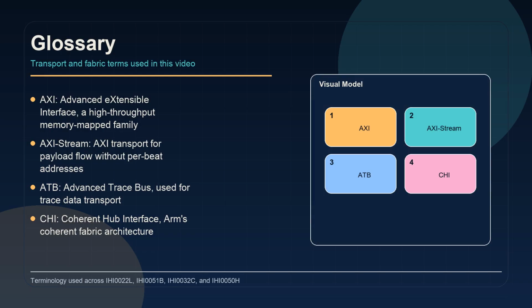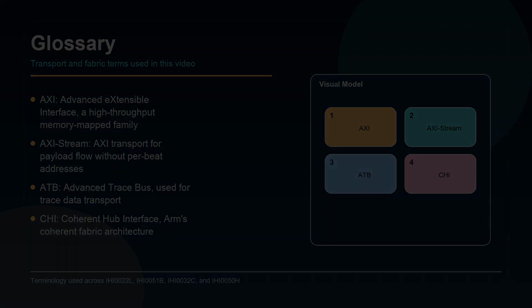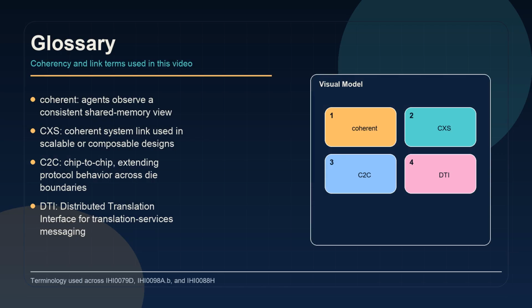The next transport terms are AXI, AXI stream, ATB, and CHI. They cover high-throughput memory traffic, streaming payloads, trace transport, and coherent fabrics. In this context, coherent means multiple agents see a consistent shared memory view.